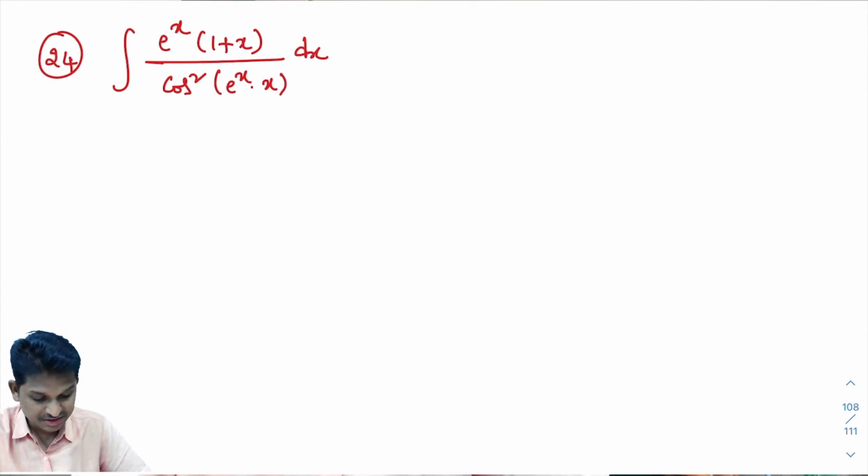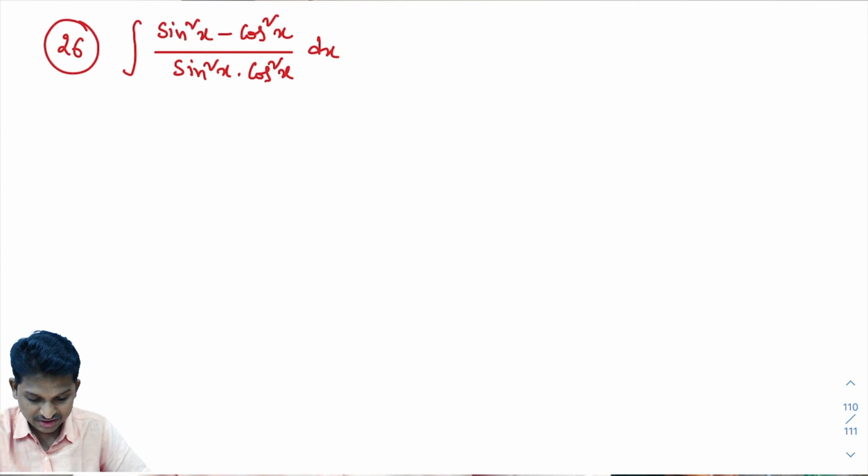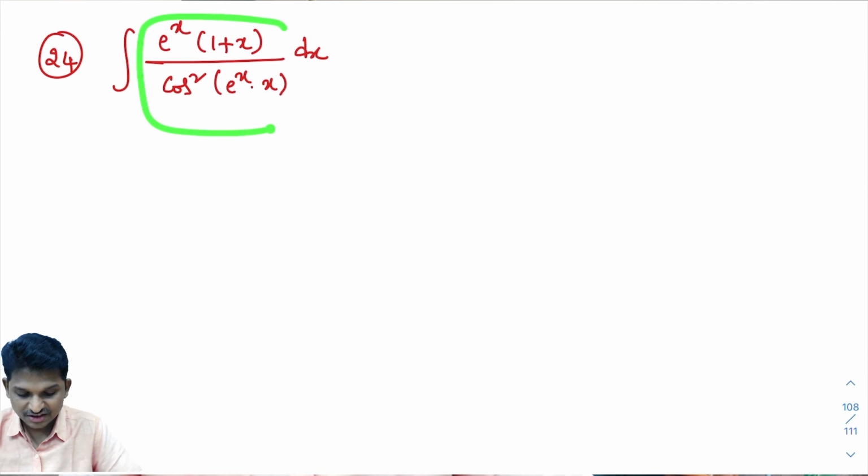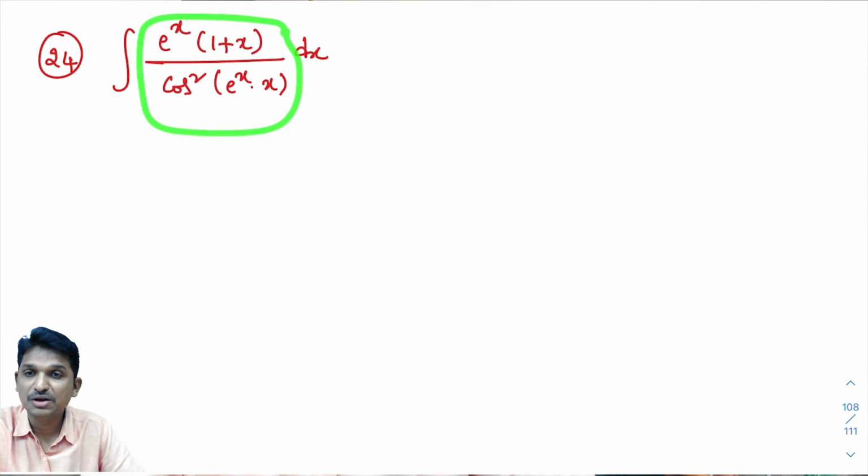Now how many problems are remaining? 1, 2, 3. Another 3 problems are there. Now the coming 3 problems are very easy. This problem, in what way will we simplify it? These problems are there in exercise number 7.3. I'll do this by the substitution method.